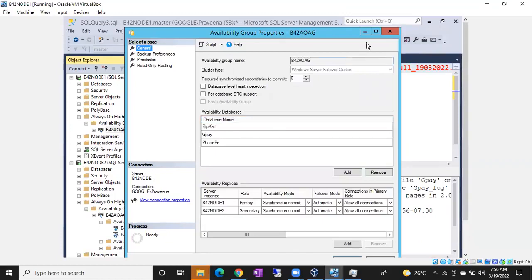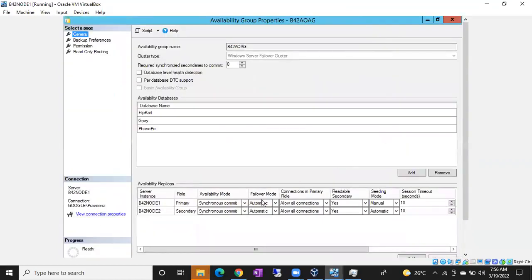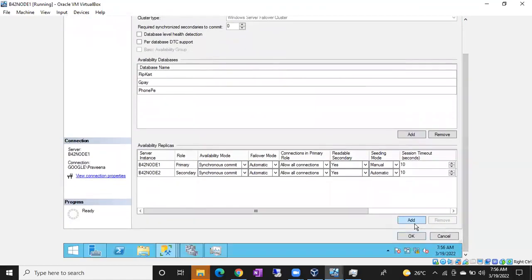In the general page, if you want to change this from synchronous to asynchronous, you can change it. Okay, you want to add an extra replica, click on the add button.